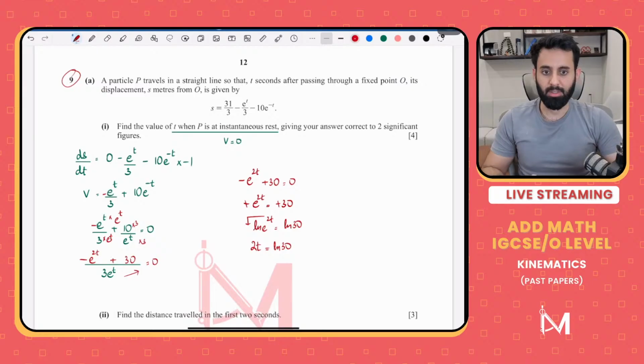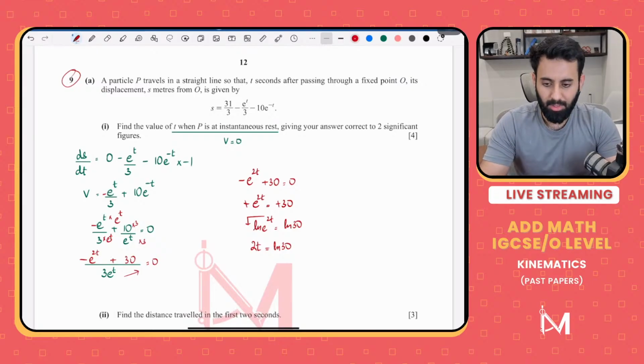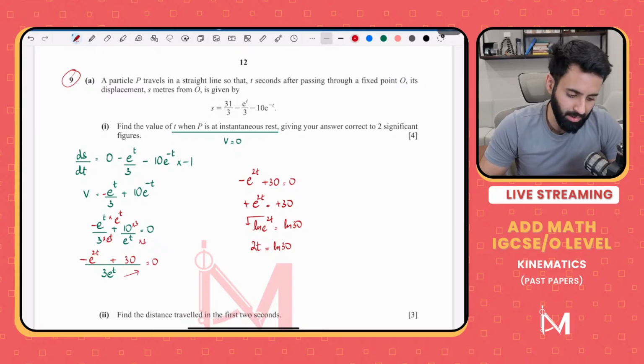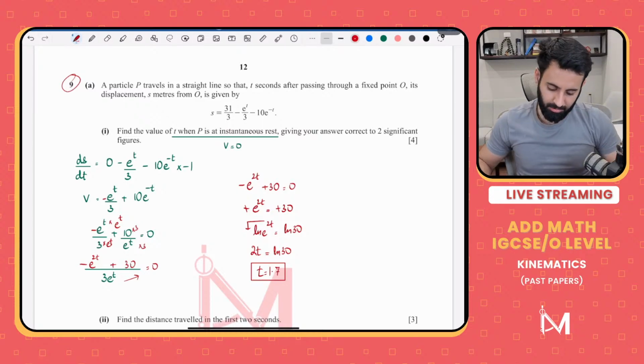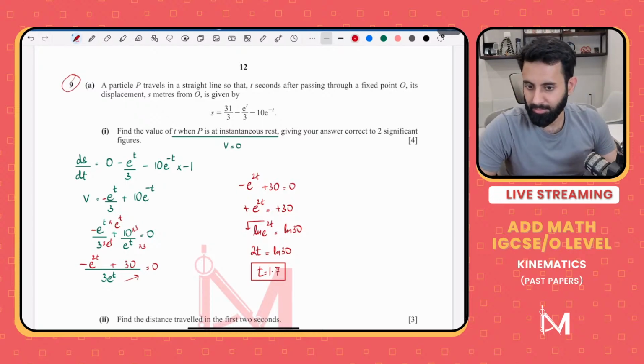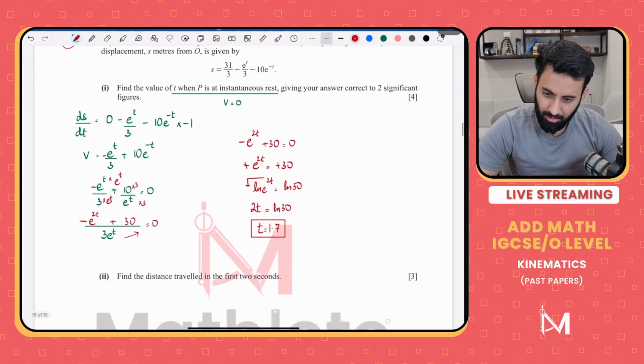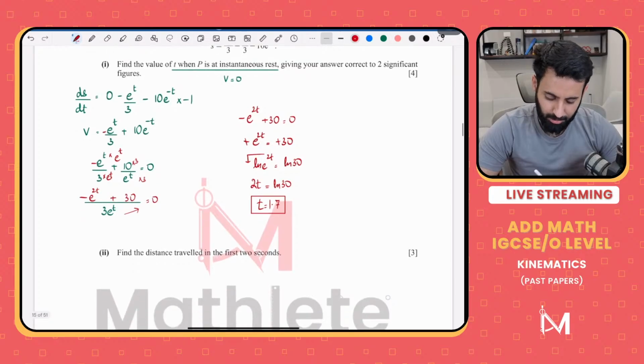Let's work out the value of t. So ln 30 divided by 2, and that's equal to 1.7. Let's see what the question said. Correct to two significant figures. So 1.7 is the correct answer. Now, that is the answer to the first part. Now let's do part 2.